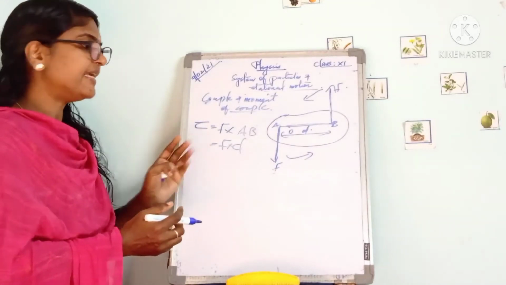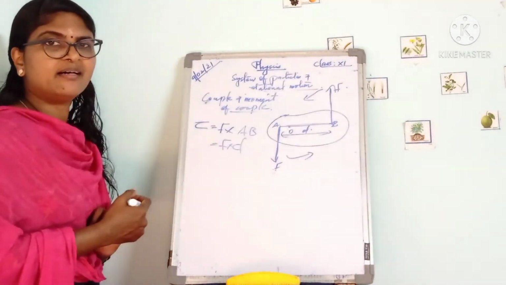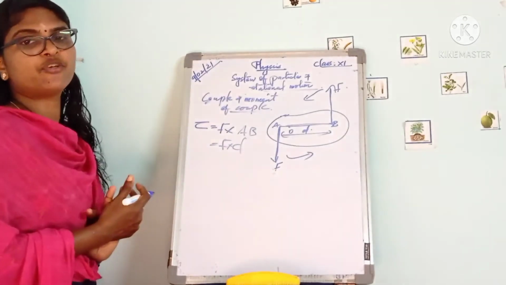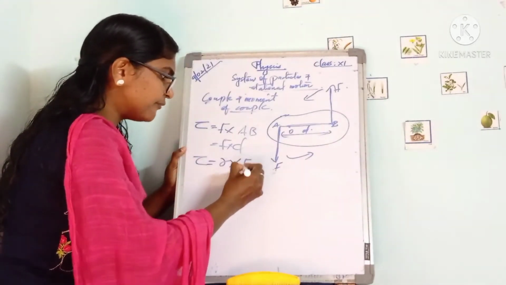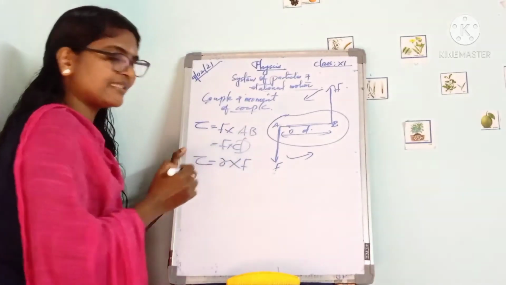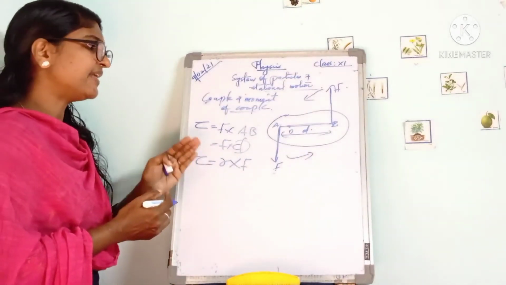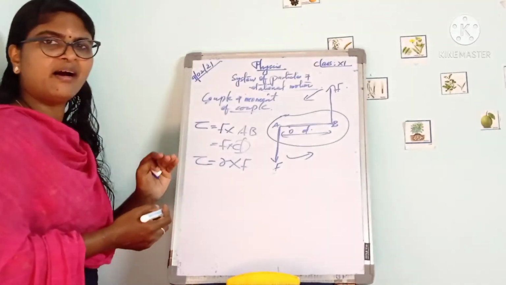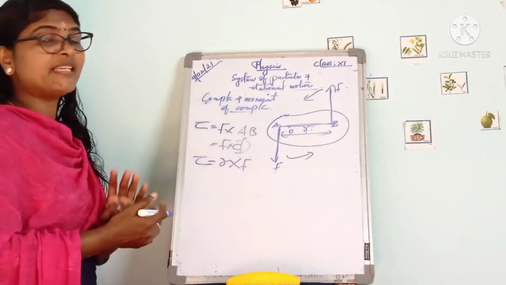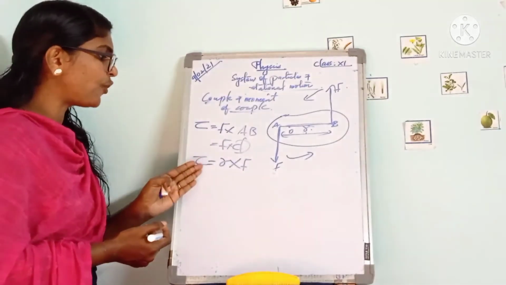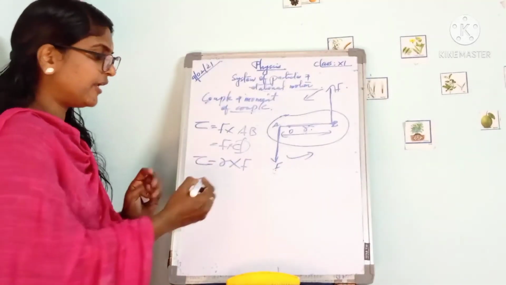And here we can write the vector representation of torque as tau is equal to r cross f, where the distance d is taken as r, the perpendicular distance between the two forces.